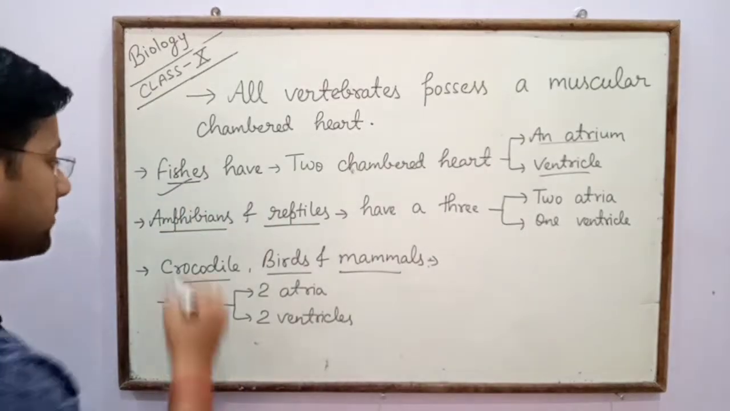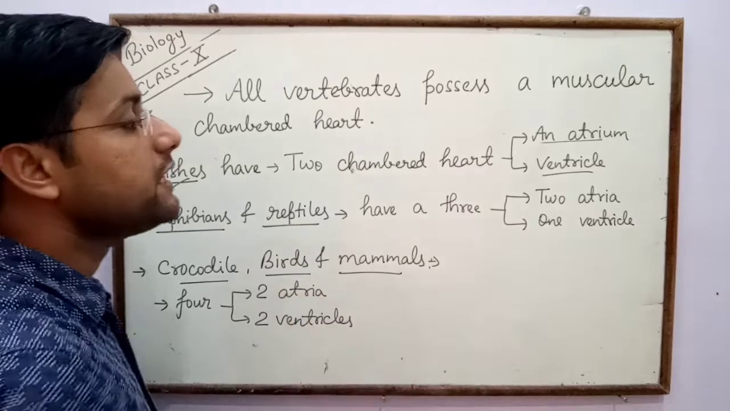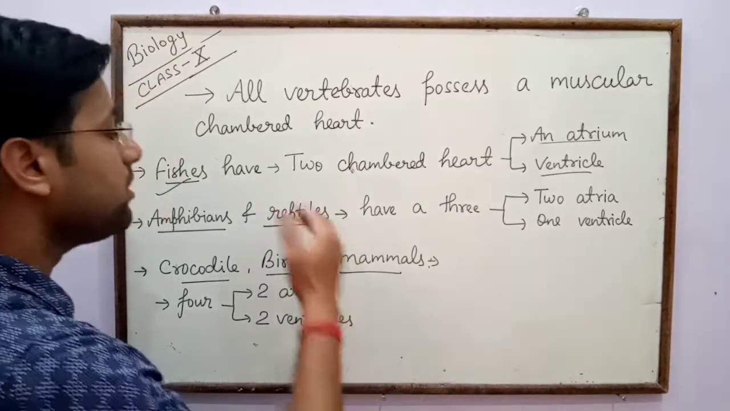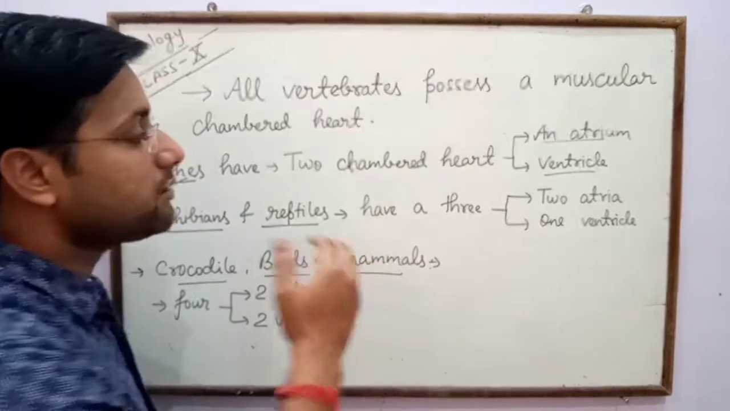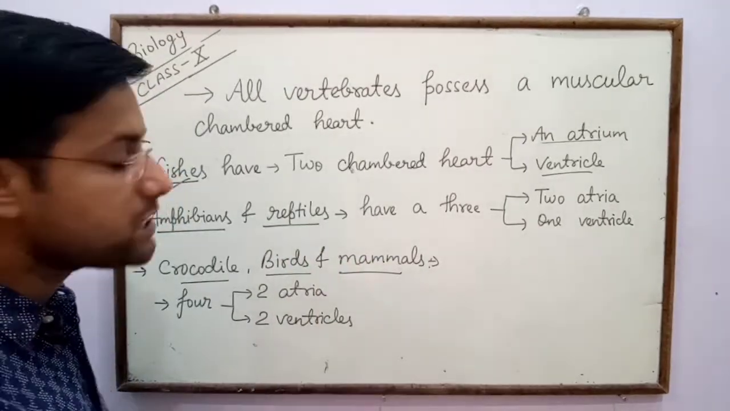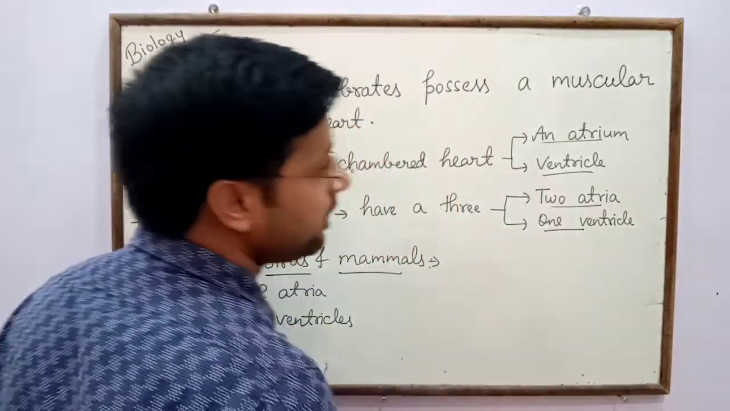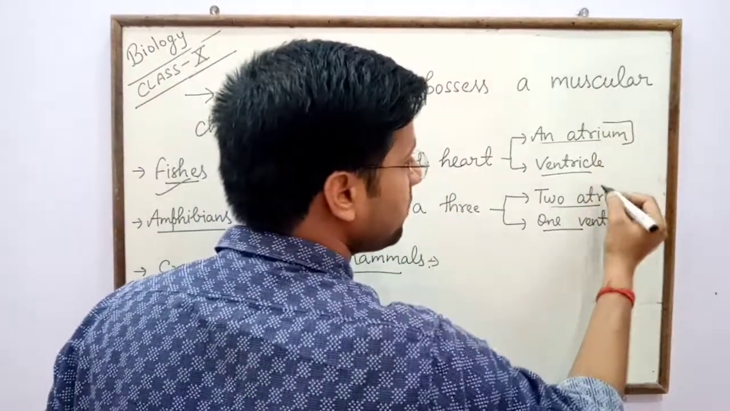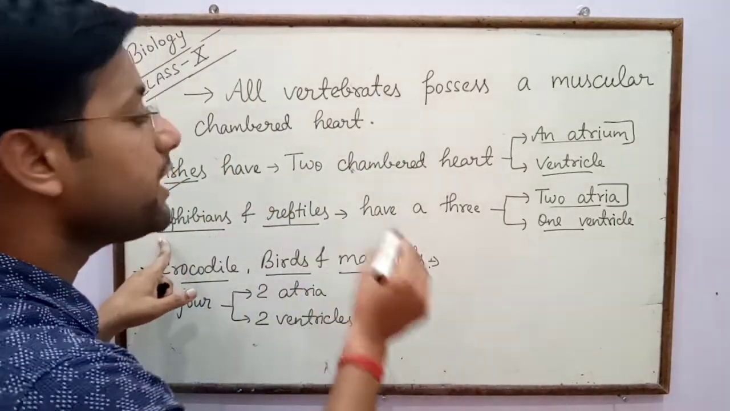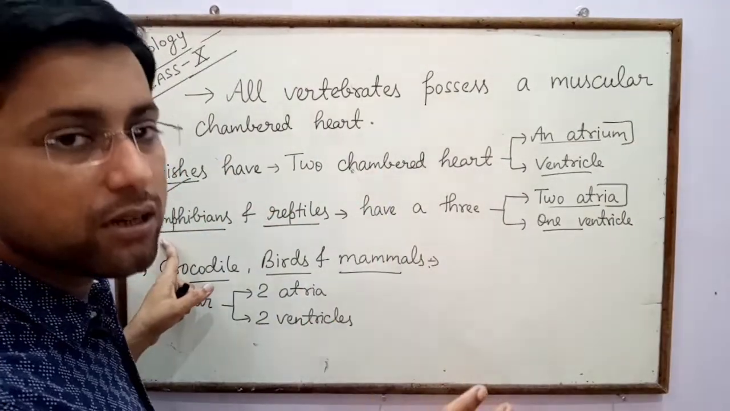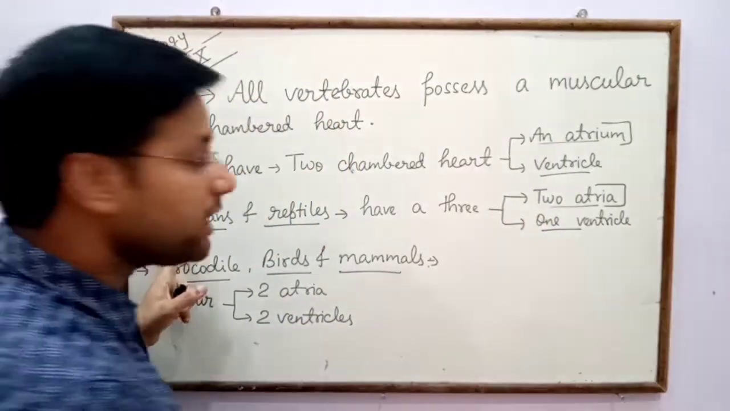While amphibians and reptiles have a 3 chambered heart, means in the heart of amphibians and reptiles a 3 chambered heart is present with 2 atria and 1 ventricle. Atrium is singular while atria is plural. So in amphibians and reptiles a 3 chambered heart is present with 2 atria and 1 ventricle.